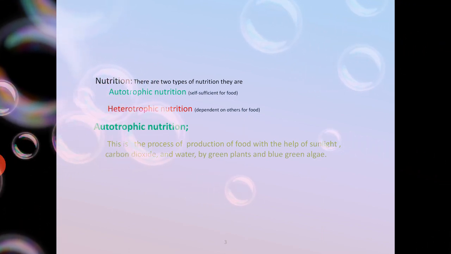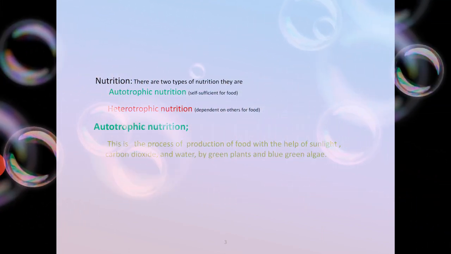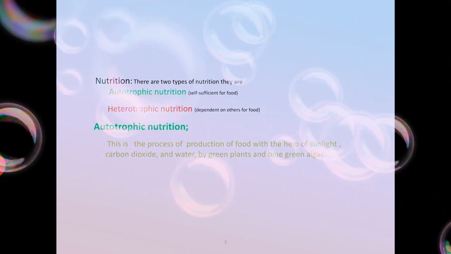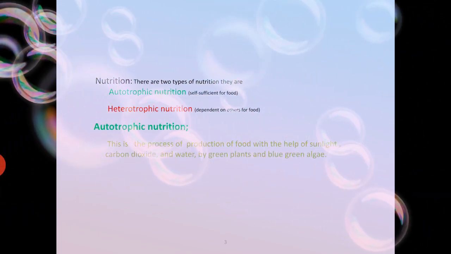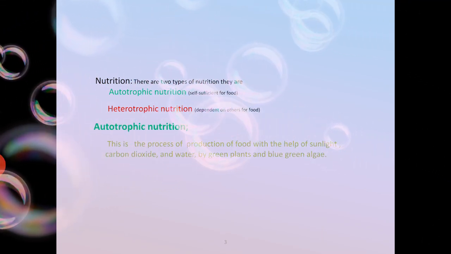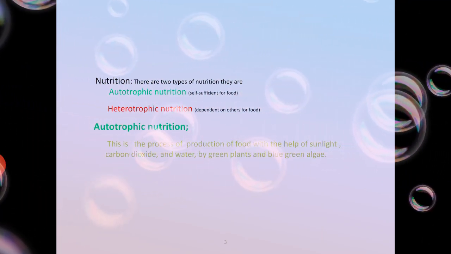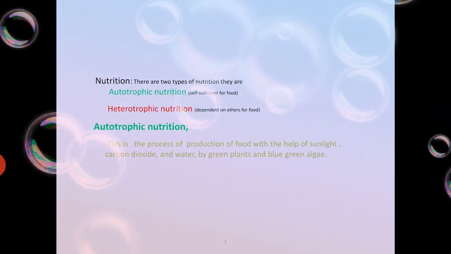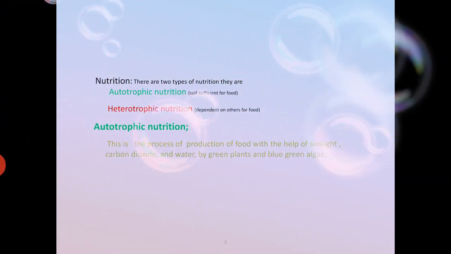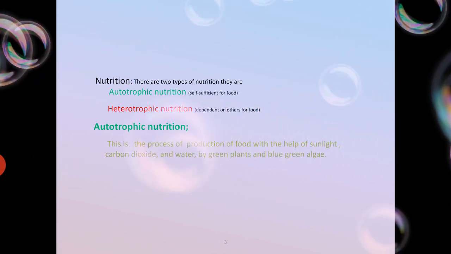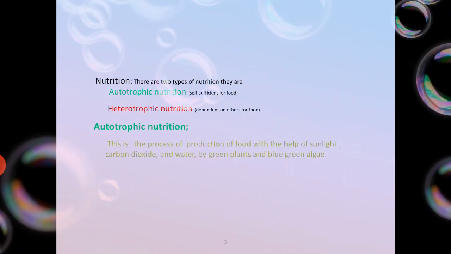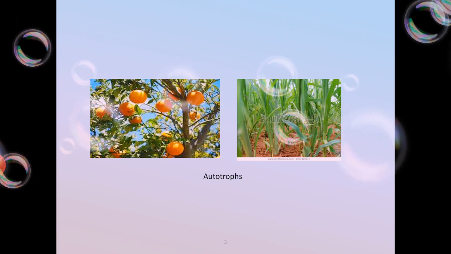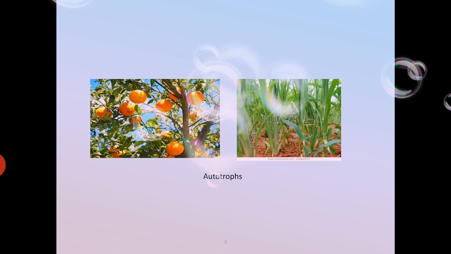Let us study nutrition in detail. There are two types of nutrition: autotrophic nutrition and heterotrophic nutrition. Autotrophic nutrition: this is the process of production of food with the help of sunlight, carbon dioxide, and water by green plants and blue-green algae. Here are the examples for the autotrophs.